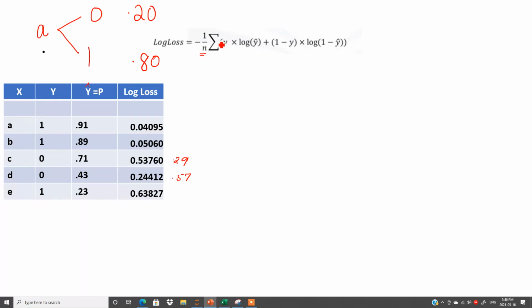Right, and then summation. In some books you will see under it i equal to 1 and n on top. It means it starts from observation number 1 and ends at the observation n. If you do not see that, both are fine. So this is actually the formula: y into log of y hat plus 1 minus y into log of 1 minus y hat.